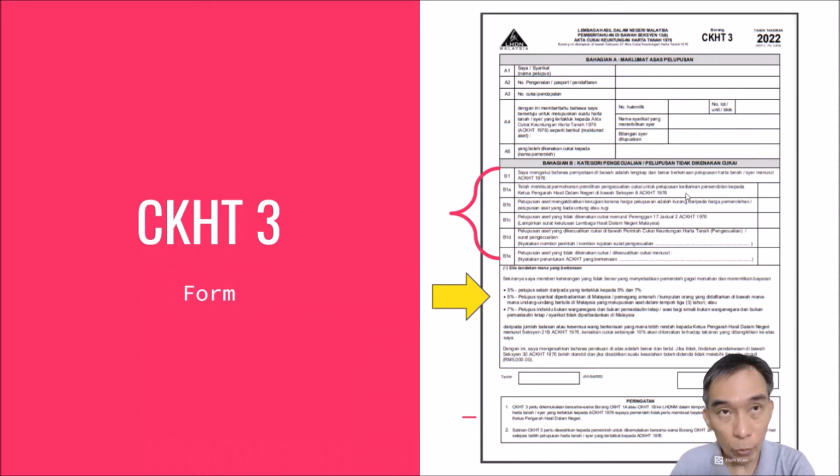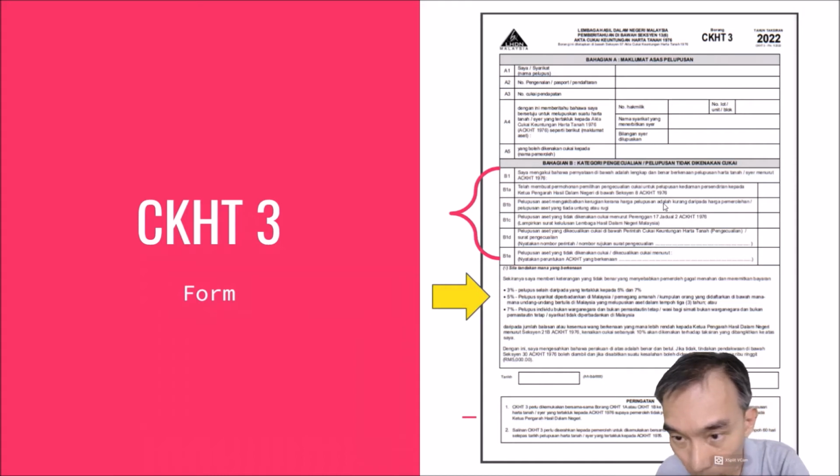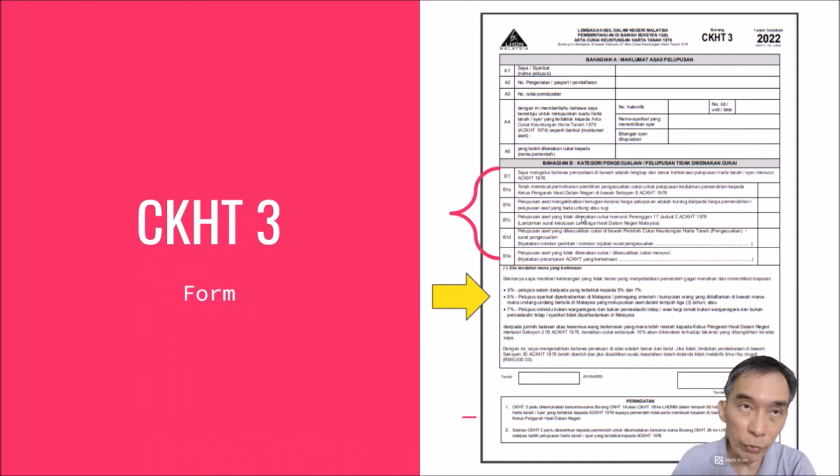Let us move to B1B, which is pelupusan aset mengakibatkan kerugian kerana harga pelupusan adalah kurang. So this part is if you have made a loss, an RPGT loss, you also need to declare it in the CKHT 3 form. I'm talking about a real estate agent who is handling tax purposes. If you are a tax consultant or tax agent, then you need to know more in other categories of income, like business income. How do you actually do the treatment for allowable losses between different businesses? That is under company taxation.